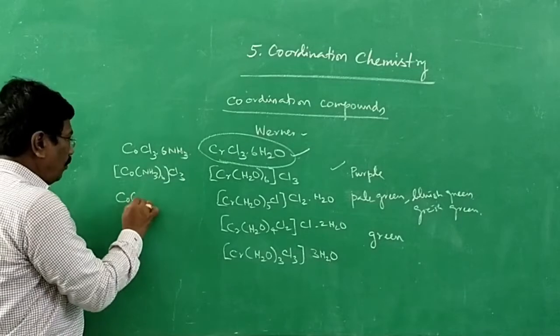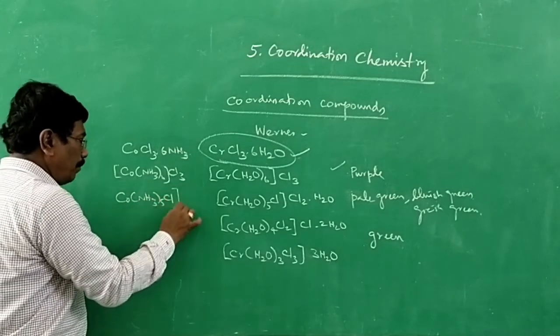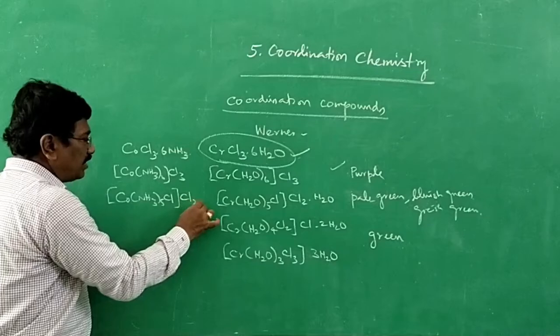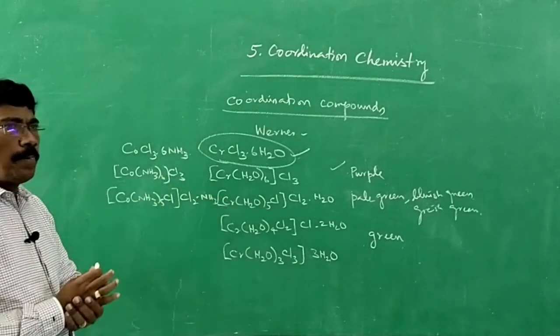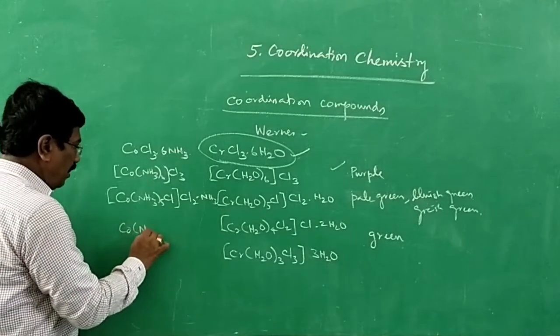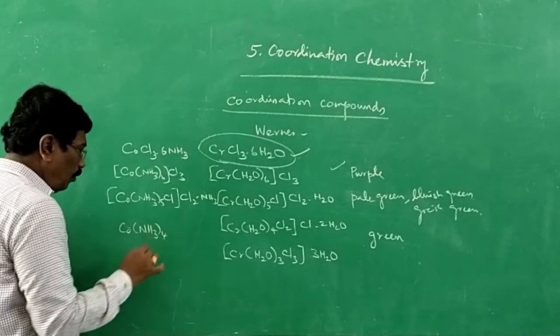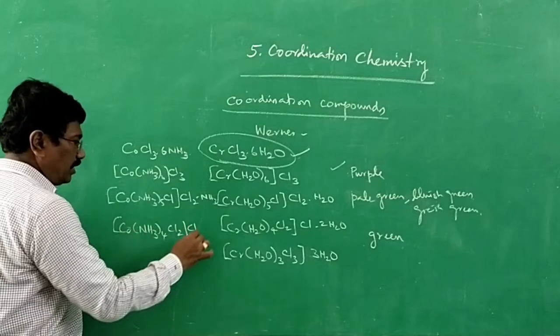And then [Co(NH3)5Cl]Cl2, just 2 chloride ions outside the coordination sphere with 1 molecule of ammonia less. Likewise, [Co(NH3)4Cl2]Cl, just 1 chloride ion outside the coordination sphere with 2 ammonia less.